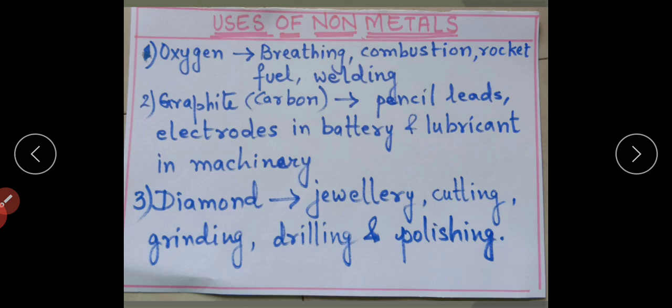Now let's come to the uses of non-metals. Oxygen, the most important gas, right? We all use it for breathing. Organisms require oxygen for breathing and to release energy from the food. Combustion. Combustion is the process of burning. Without oxygen, this process is not possible.